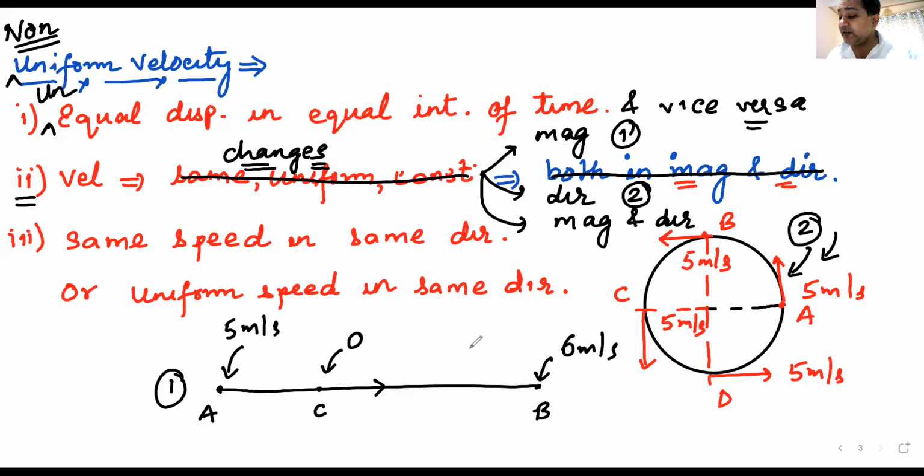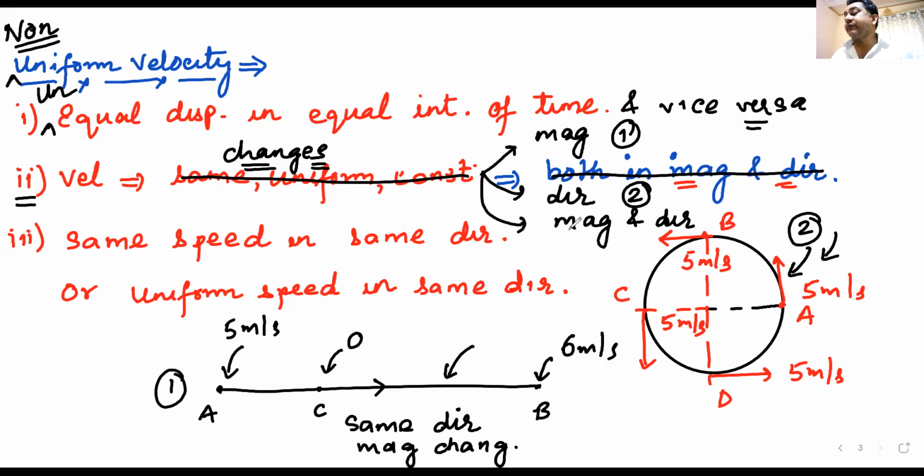In the first example, the body was moving in a straight line, in the same direction. Direction was the same, but magnitude was changing. At some time its speed was 5 meters per second, at some time its speed was 6 meters per second. Magnitude was changing, direction was the same. Am I clear?